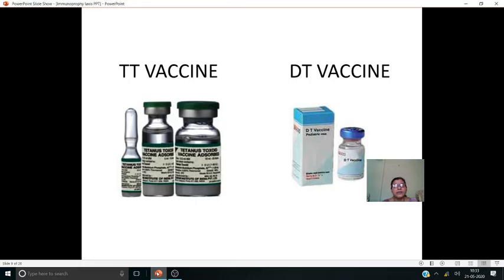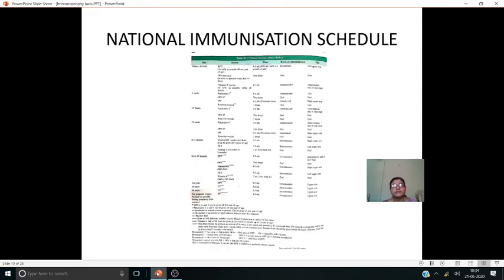It is available in ampoule form and in vial form. A single 5 doses vial is there, and a 10 doses vial is also available. And here, the DT vaccine, the vaccine for diphtheria and tetanus. These are examples of toxoids.